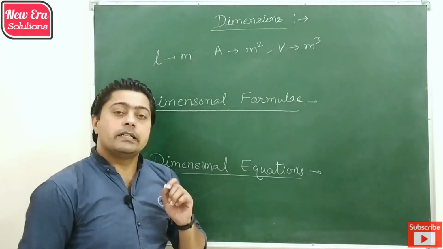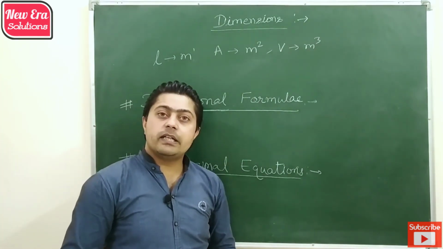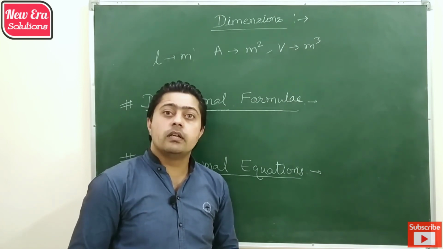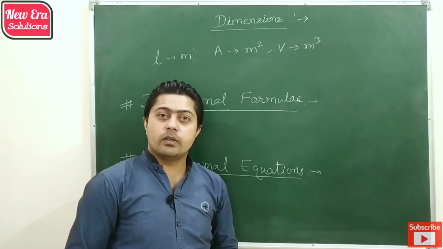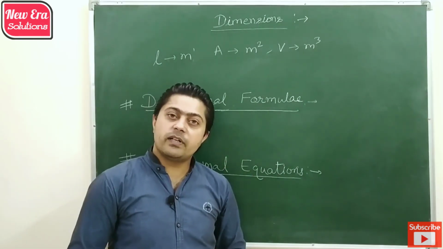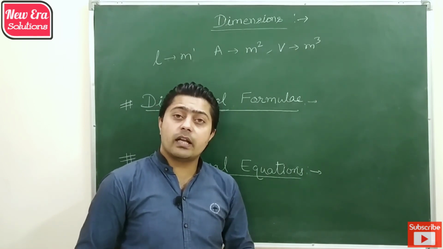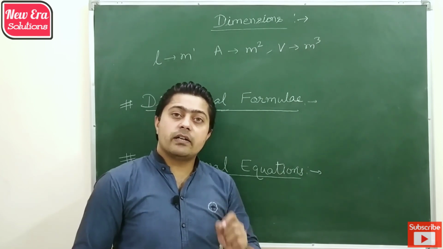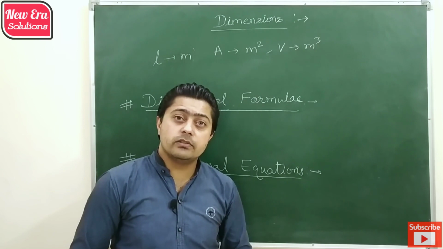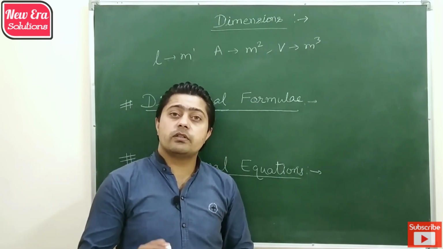So basically, dimensions are the powers of fundamental units, and different fundamental units have different powers or dimensions with respect to the physical quantity. Next is dimensional formula. So to express different physical quantities, we raise the powers of different fundamental units, and when we arrange these fundamental units with their respective dimensions in a group, that group is called the dimensional formula.